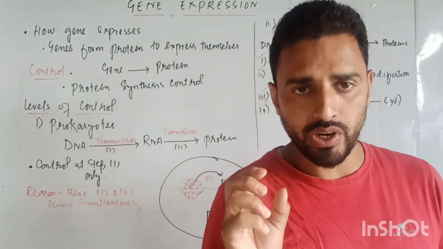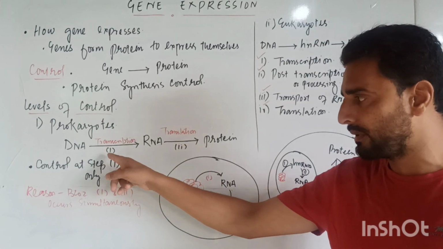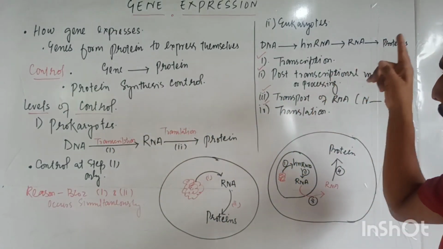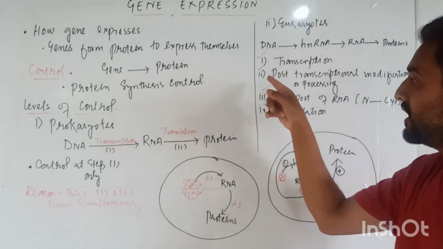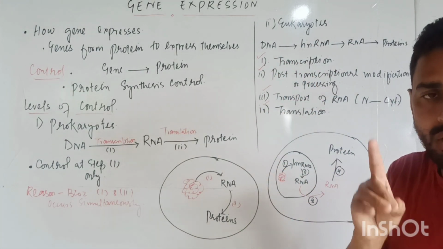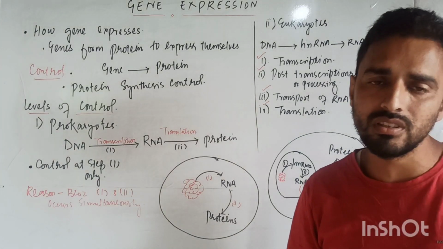Where to control? In case of prokaryotes, step number one is the control, where we can control the synthesis of proteins. But in case of eukaryotes, there are four steps where we can control the synthesis of protein. Are you getting me, dear students?